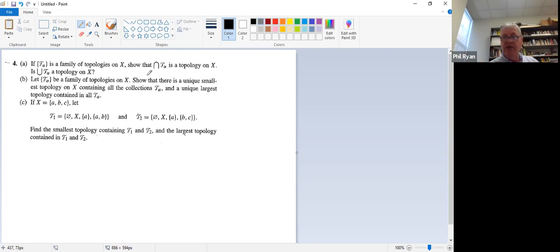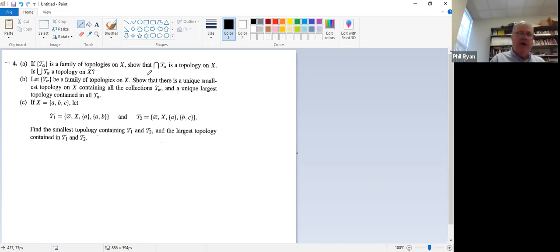If we have a collection of sets from that intersection, so when we take the union, since each is a topology and topologies are closed under arbitrary unions, the arbitrary union is going to be in each topology. So therefore, it's going to be in the intersection.